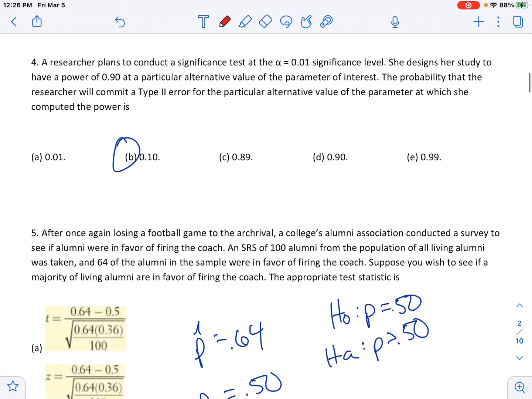So next one, they do a significance test. Designs are studied to have a power of 90% for a particular alternative value. The probability with which you commit a type 2 error, just plain simple, you just need to know power is equal to 1 minus beta, which beta is technically the probability of making a type 2 error. That's really all you need to know about beta.